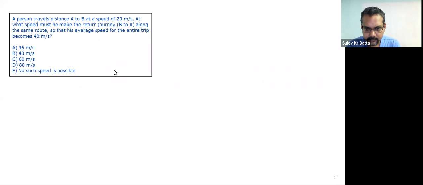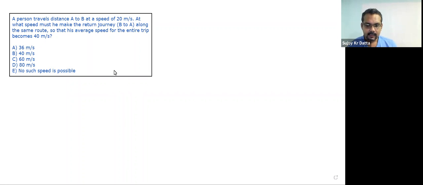Hello, so we have this question here. A person travels a distance A to B at a speed of 20 meters per second. Now, the question says that at what speed should he return along the same route, so the same distance, so that his average speed becomes 40 meters per second. Okay, and there are some options.